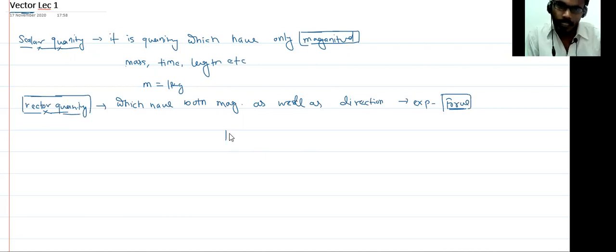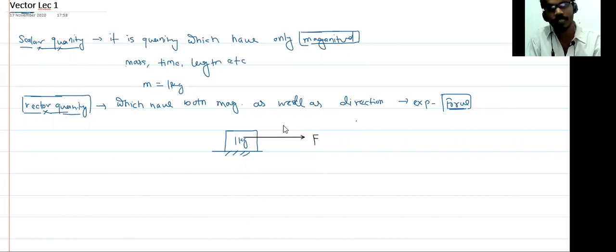Because when I say that you apply some amount of force over a block, suppose you have a block of mass 1 kg and you are applying some force over this block. You have to tell what amount of force you have applied. Suppose I say that I applied 10 Newton of force.